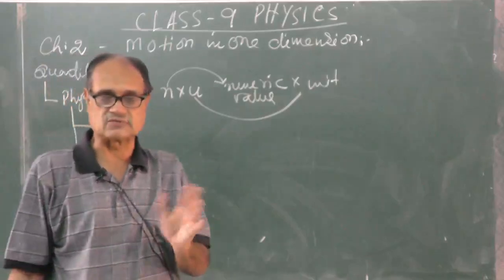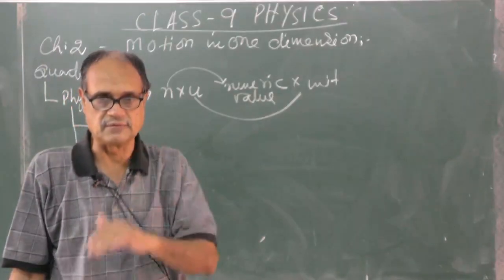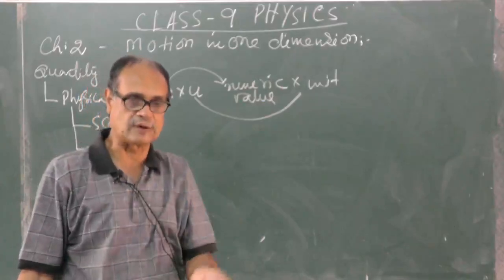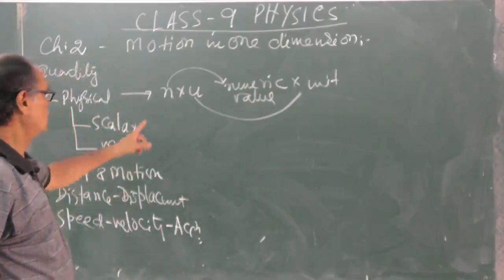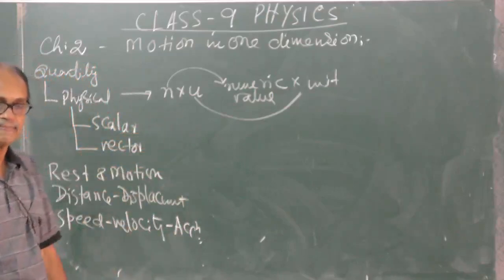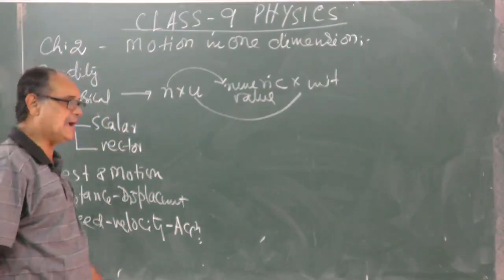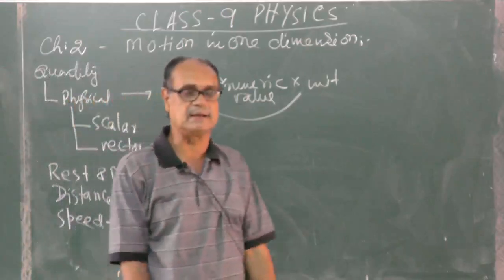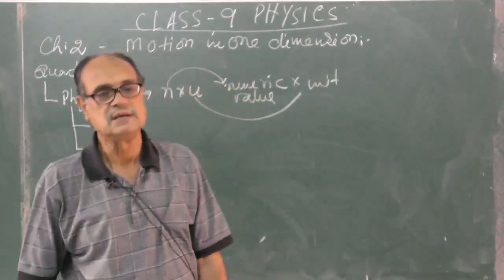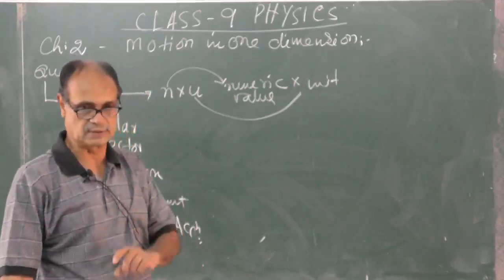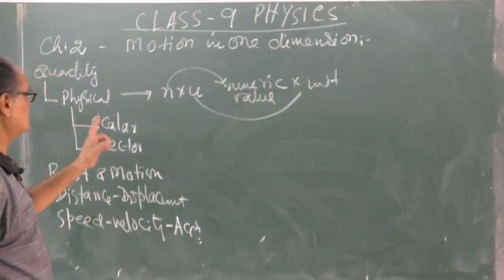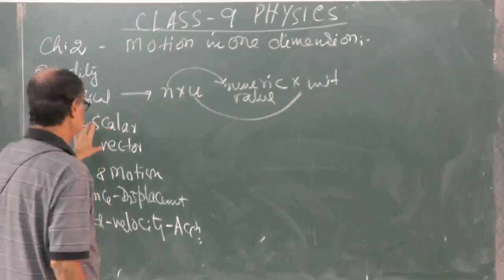It moves in a straight way, it moves in a curved way, it moves from left to right, it moves from right to left. Whatever it is, it should be only 5 meter as such. A scalar quantity can be added, multiplied, divided, and subtracted by simple arithmetic rules. So a scalar quantity is shown here as this.